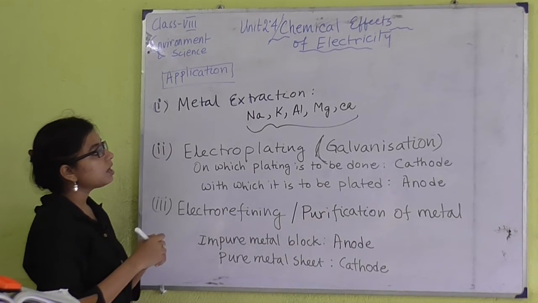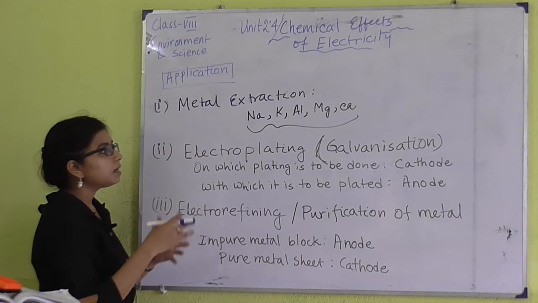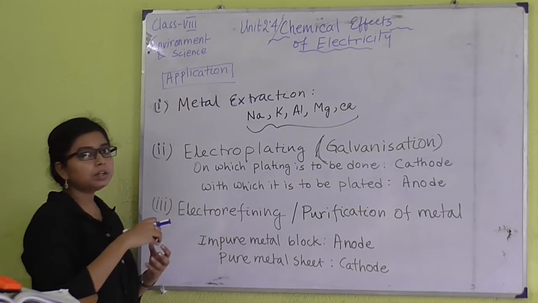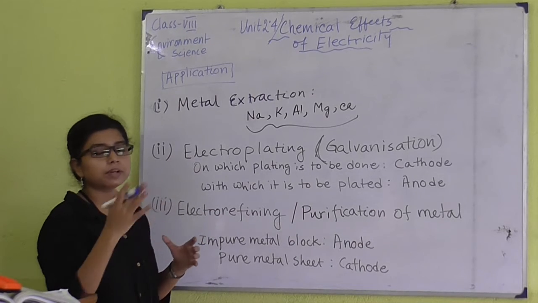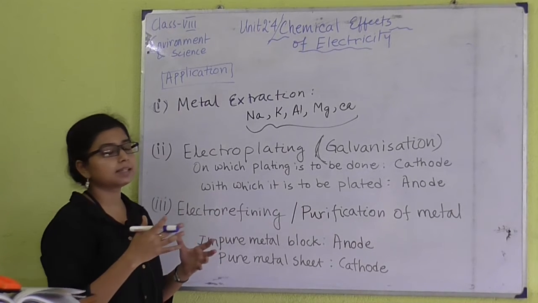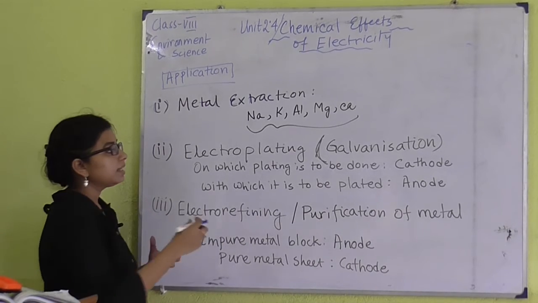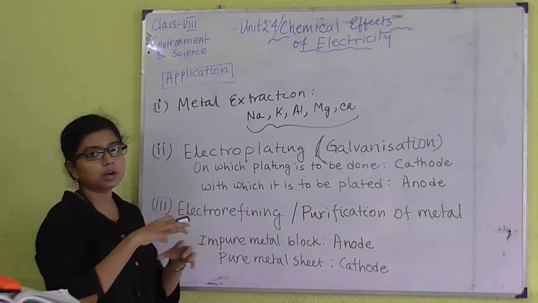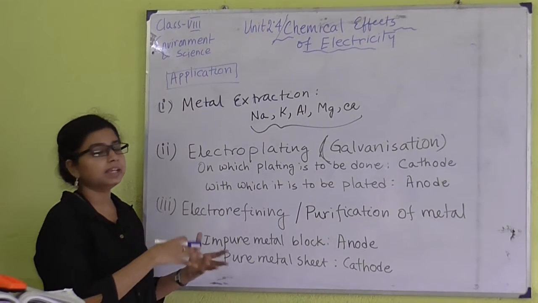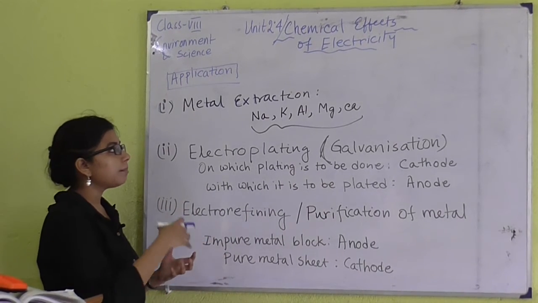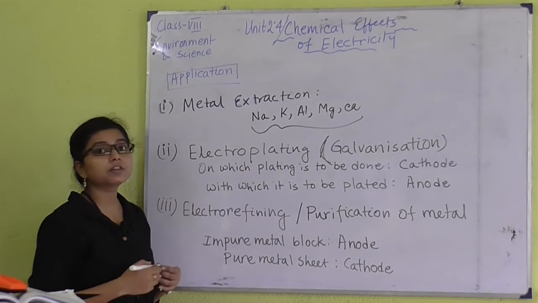Electroplating means we know that we have certain utensils or ornaments made of silver. Now, if we want to make a coating of gold over that ornament or utensil, then we can use this process that is known as electroplating. That means we are giving a coating or plating of another metal over some other thing or another metal by applying the process of electrolysis, and that is why this process is known as electroplating.